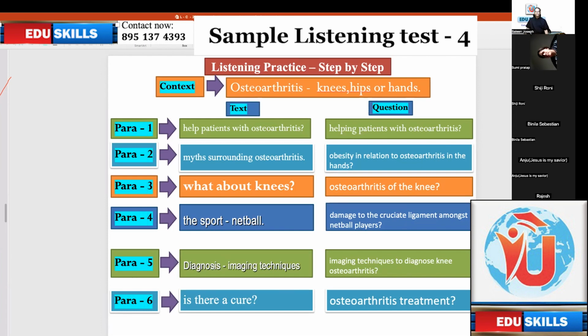And para 5, diagnosis, imaging techniques. And the question speaks about imaging techniques to diagnose knee osteoarthritis. Para 6, is there a cure? Means treatment. And the question speaks about osteoarthritis treatment. See beautifully, if you have to follow the audio, if at all you miss a track, you have the topic sentence or the hedging words of the topic or the keywords of the question.